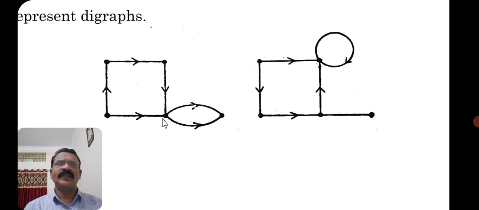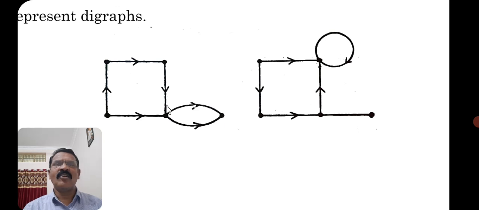If you observe the first digraph, of course the direction is given. Every edge has a direction. But here between two vertices there are two edges with the same direction, called parallel edges, which we have discussed already. So this is one situation.